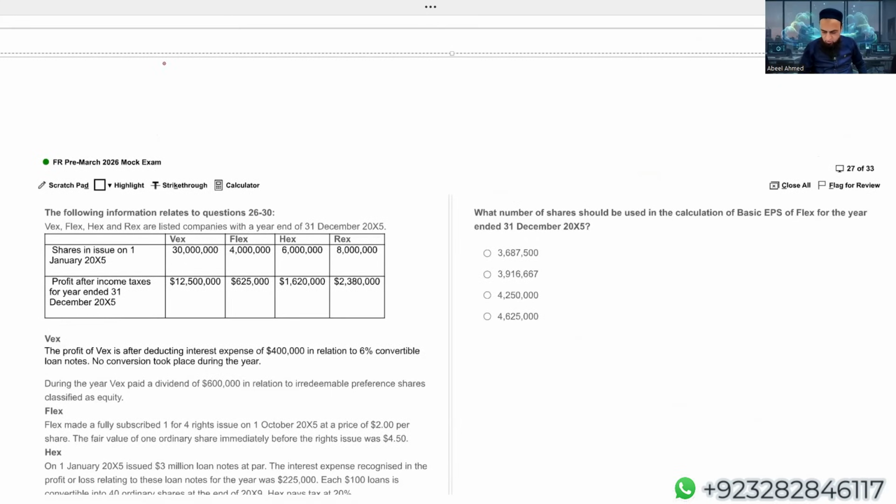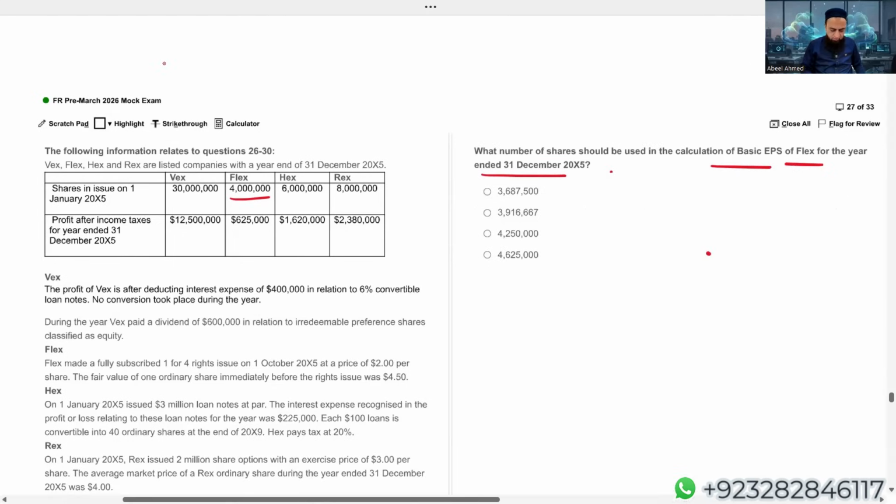What number of shares should be used in the calculation of basic EPS of Flex for the year ended December X5? Flex is the name of a company. It's not what you were thinking. Simply, we are required to calculate weighted average ordinary shares for the Flex company. Opening shares, I can see here, 4 million. Year end is December X5. Don't forget, Flex made a fully subscribed 1 for 4 rights issue.